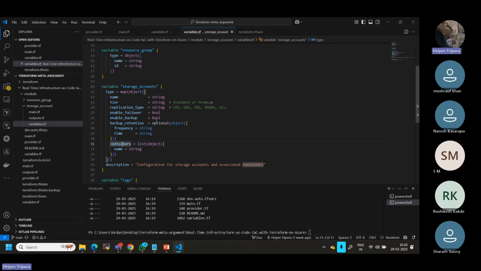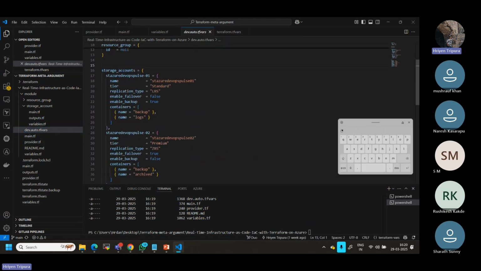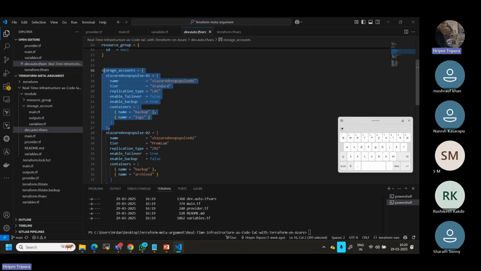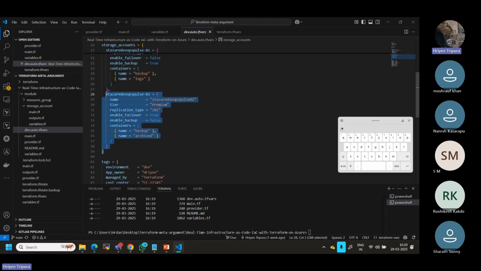This value can have n number of properties, a set of properties, right? So I have defined it in the tfvars, or you can define it here also; you can define it anywhere. In my case, I have defined it here. So whatever name you give, this is a different storage account name with different configurations. The same way, another storage account would have different configurations.